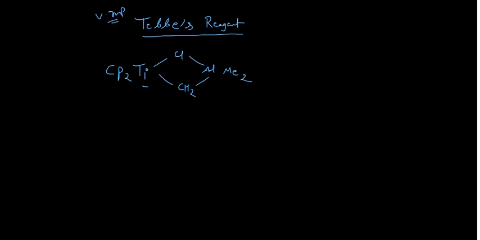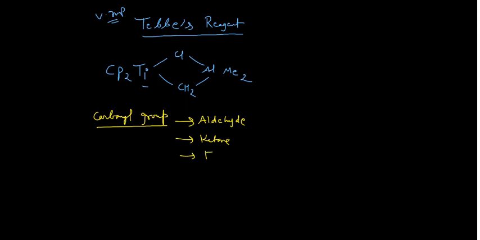And why is this Tebbe's reagent important? Say for example, you are having any carbonyl group, and this carbonyl group may be present in different forms. It may be your aldehyde, it may be your ketone, maybe your ester. All these contain the carbonyl group. It could be your amides, it could be your acids.